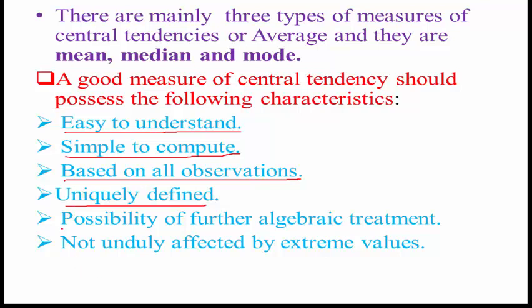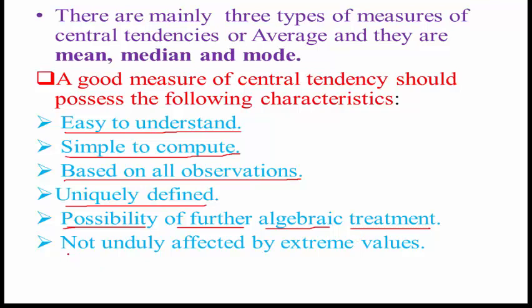Next characteristic is possibility of further algebraic treatment. Meaning we have to do some operations. We will use that measure of central tendency for further algebraic treatment, for further conclusions. So it must be usable for further algebraic treatment.